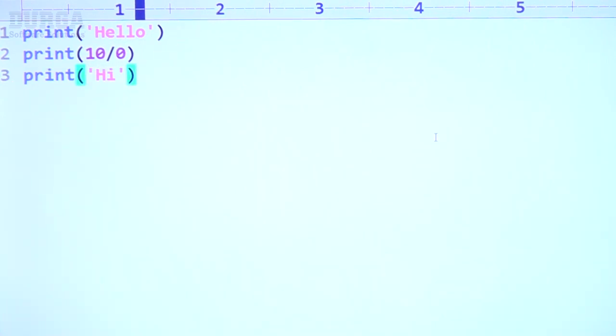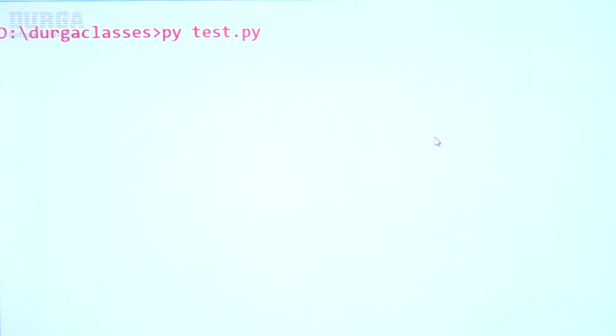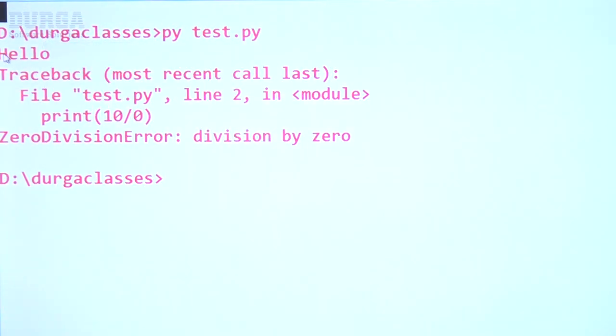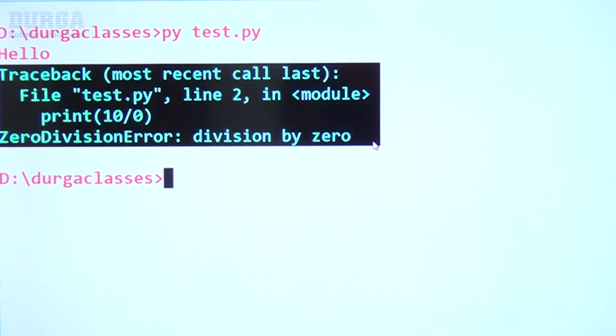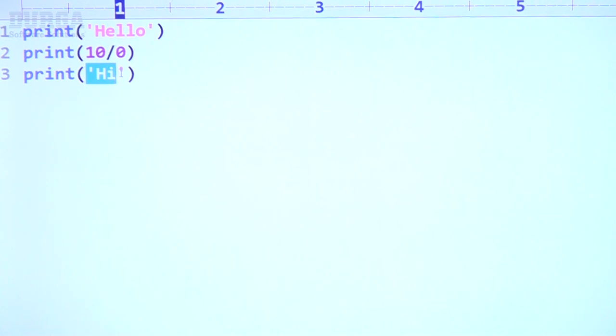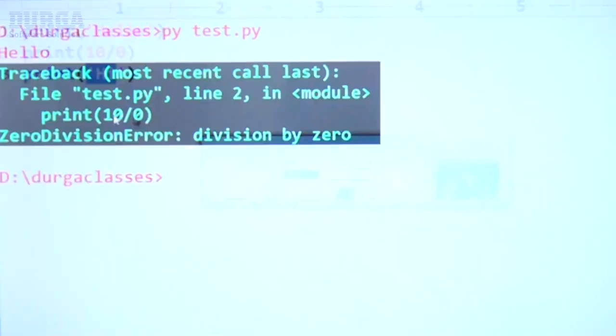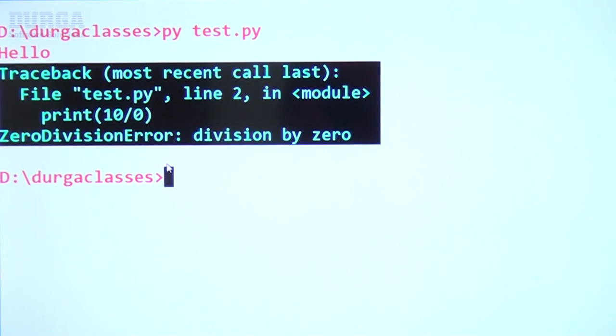Remember this one. Observe carefully. If I execute this code, what is the answer? Hello is printed and the exception information will be printed to the console. Rest of the code is not executed. Do you want to see hi in the console? Have you observed? You cannot see hi in the console because the rest of the code is not executed.